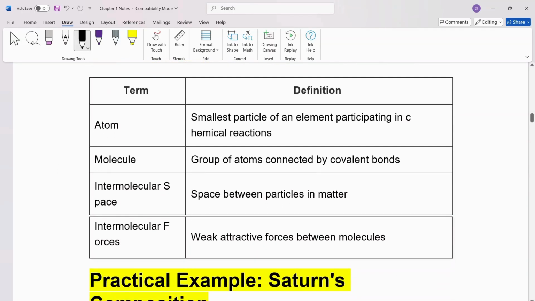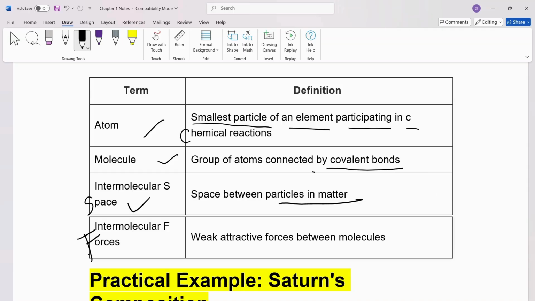Some key terminologies which we must know are atom. These are the smallest particles of an element participating in chemical reactions. Second is molecule, a group of atoms connected by covalent bonds. Next we have intermolecular space, space between the particles in matter. Next we have intermolecular forces, weak attractive forces between molecules.